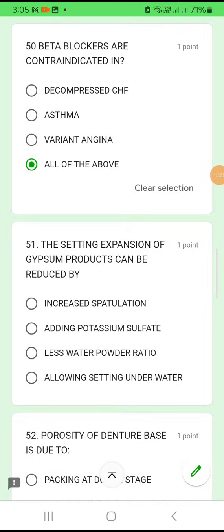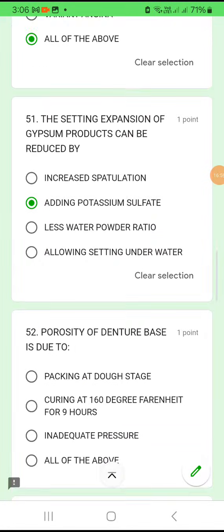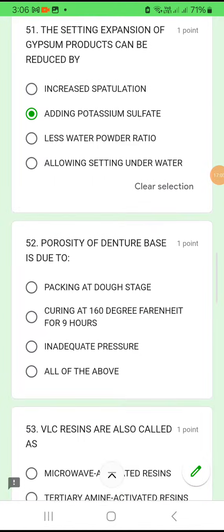Question number 51. The setting expansion of gypsum product can be reduced by increased spatulation method, adding potassium sulfate, less water powder ratio, allowing setting under water. So if you do the increased spatulation, or less water powder ratio, or allowing setting under water, nothing will change. But you have to add potassium sulfate to reduce the setting expansion. Okay, so by adding potassium sulfate, you can reduce the setting expansion.